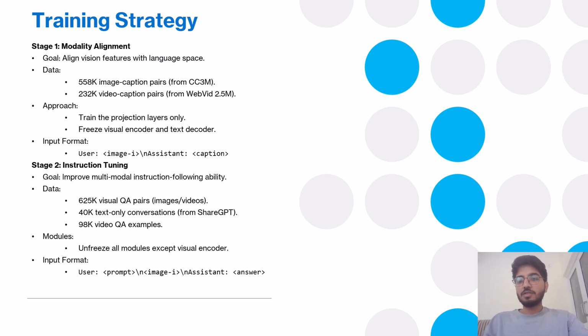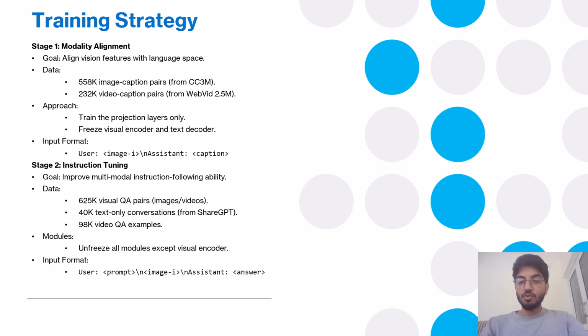This is done using image and video caption pairs, like 538K from CC3M and 238K from WebVid. Only the projection layers are trained here. The visual encoder and text decoders are frozen. This stage ensures that both visual and text inputs are mapped into a shared space the LLM can understand.